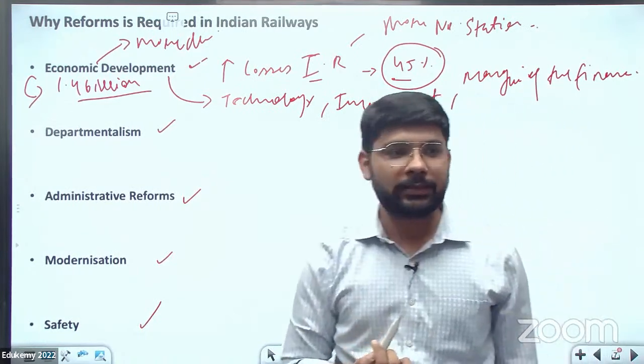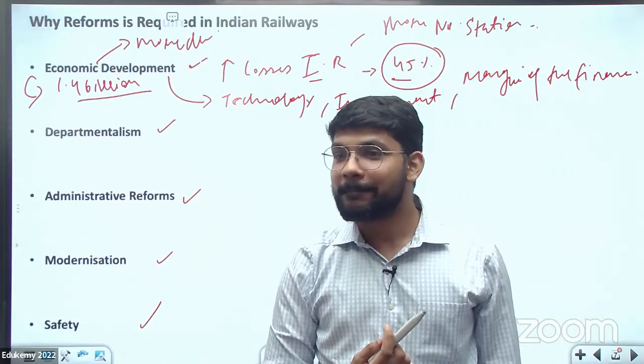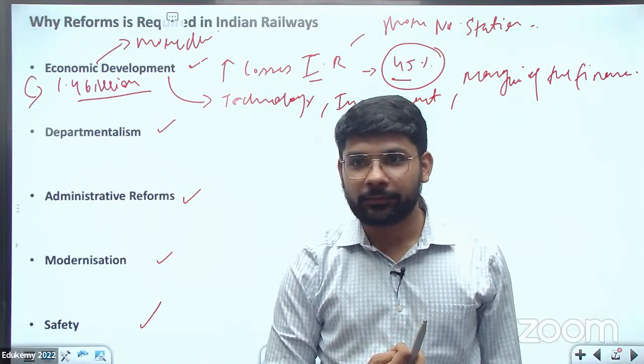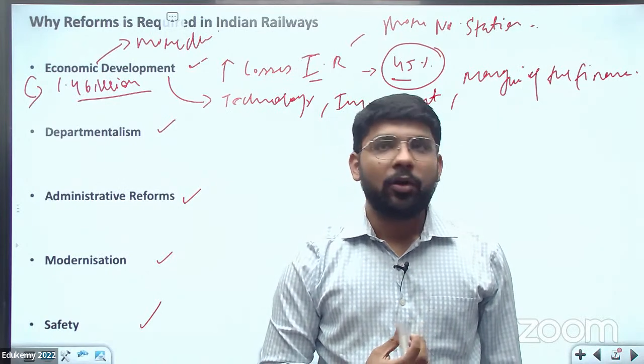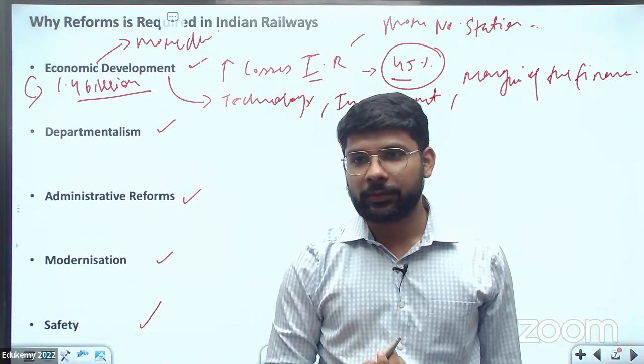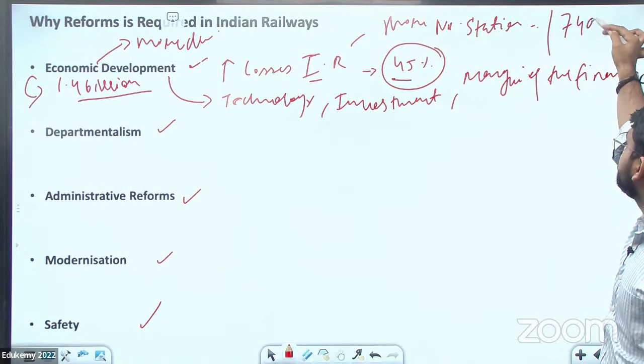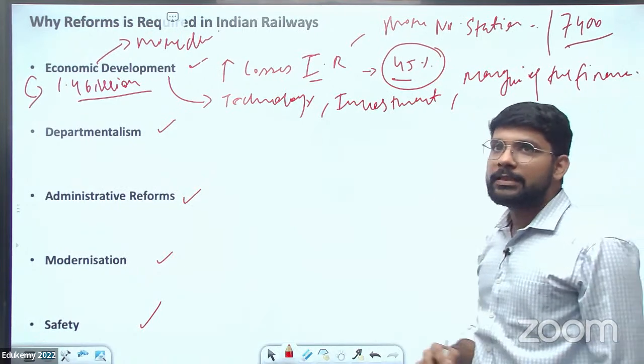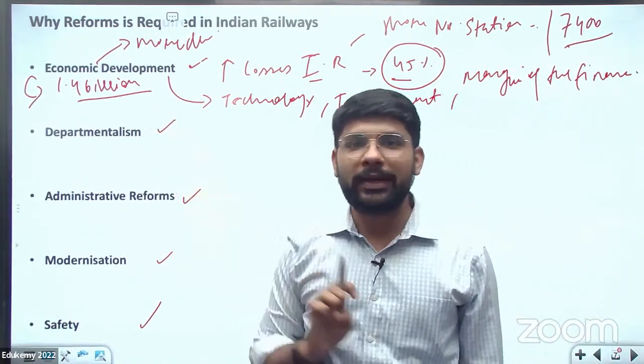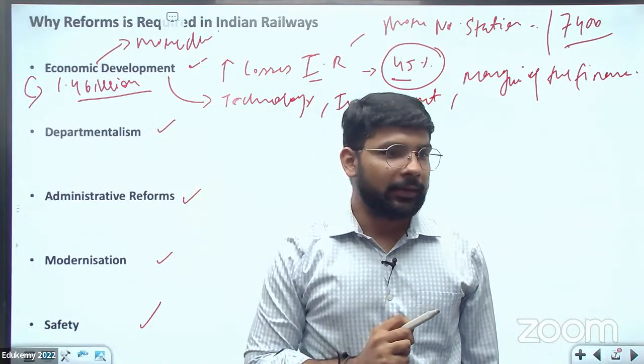Number of railway stations in India? 15,000. It's almost 7,400. Almost 7,400 railway stations in the country. So this is the first point why economic development is required in the Indian Railway.